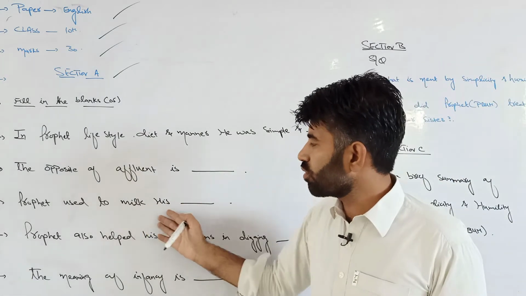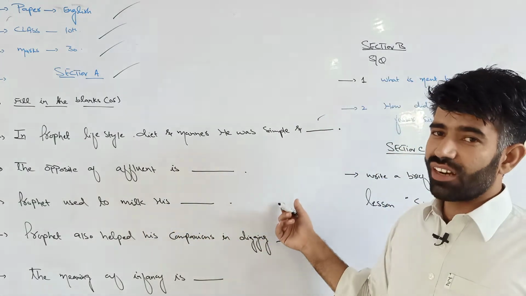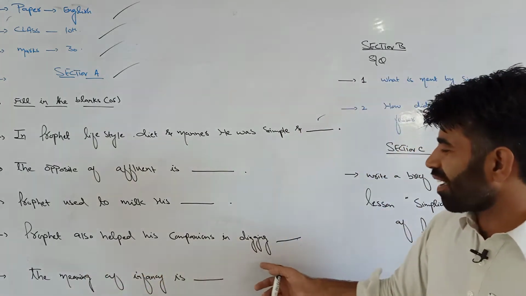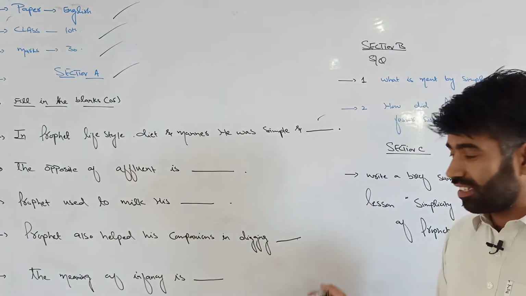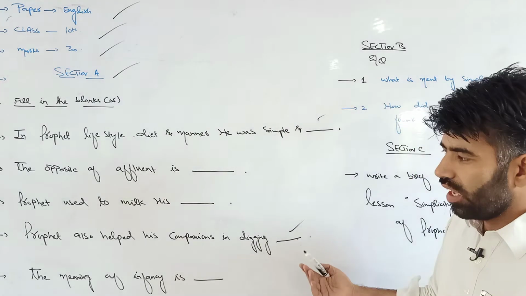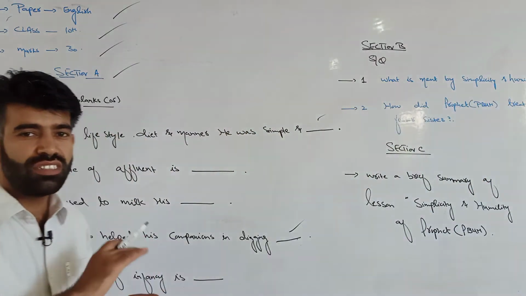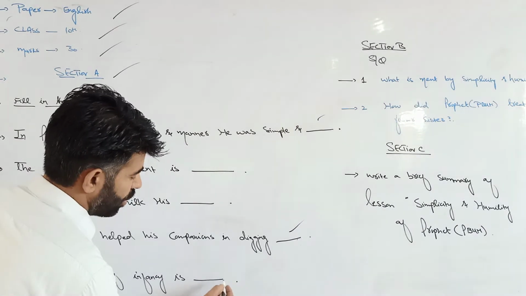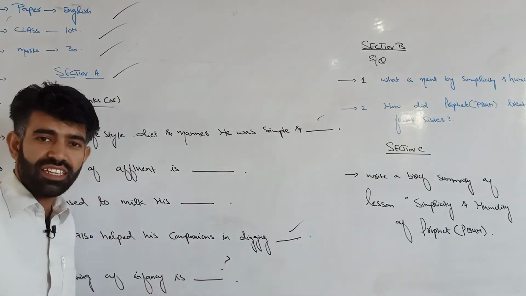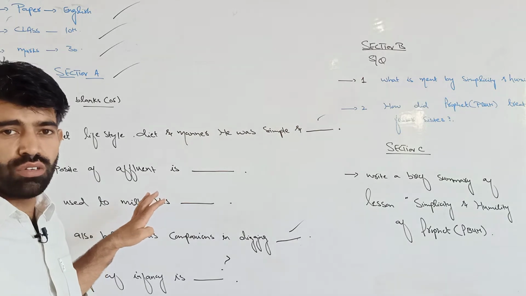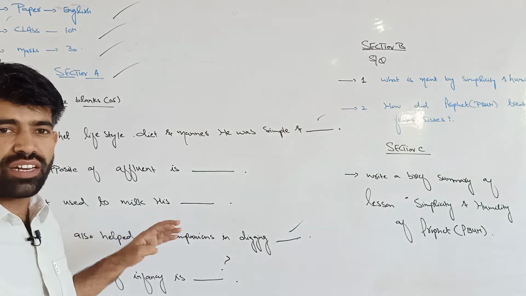The Prophet used to make his dish. What is the right option? Just write it. And the Prophet also helped his companion in digging a ditch. You have to write the right option here as well. This is so simple. And the meaning of infancy is dash. You have to write the meaning of infancy here, and you are going to have such MCQs in your papers and your final exams as well.